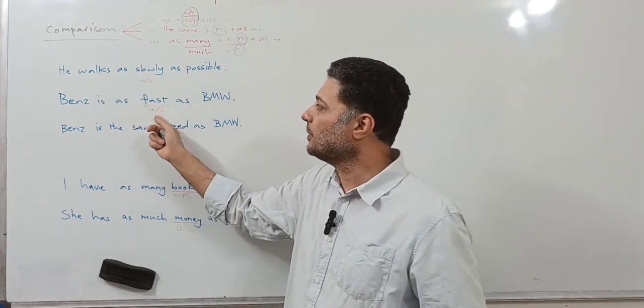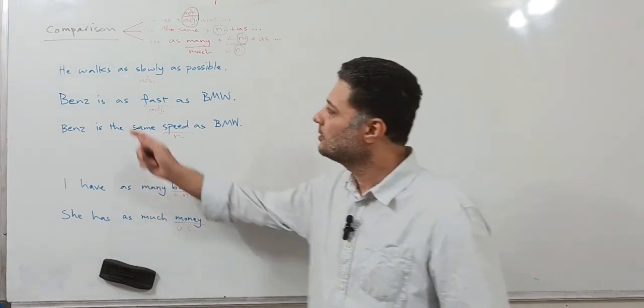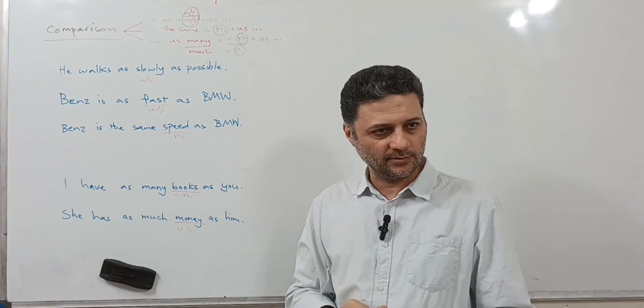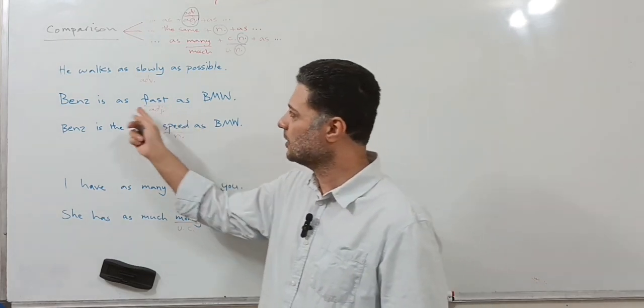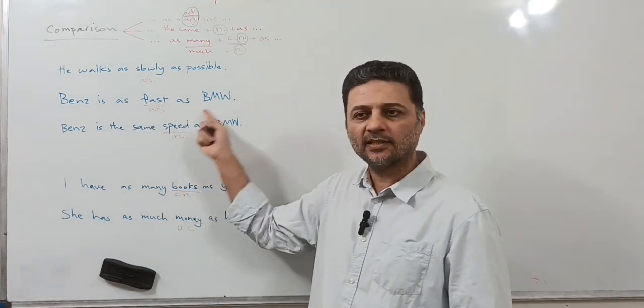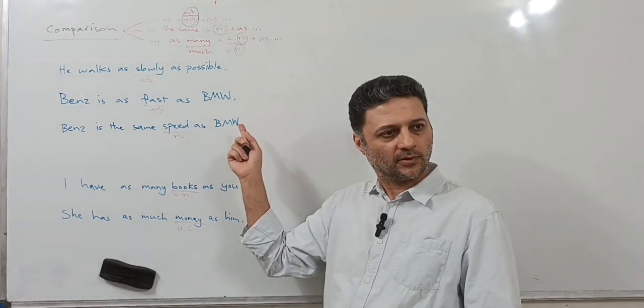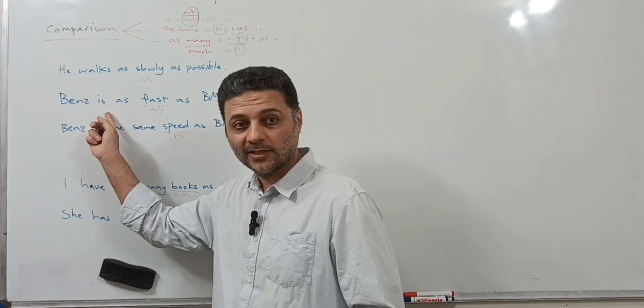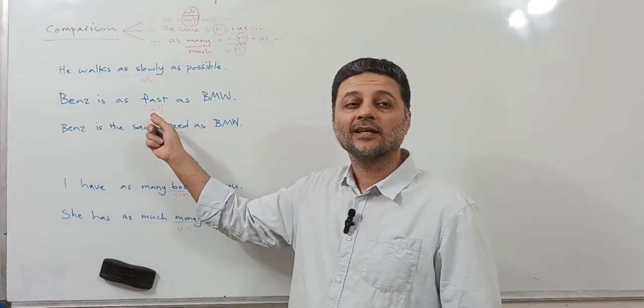Now, how about an adjective? This is my classic example. Benz is as fast as BMW. As plus adjective plus as, and then another noun, for example, or the rest of the sentence. As you can see, to be is a linking verb. That's why we understand this is an adjective.